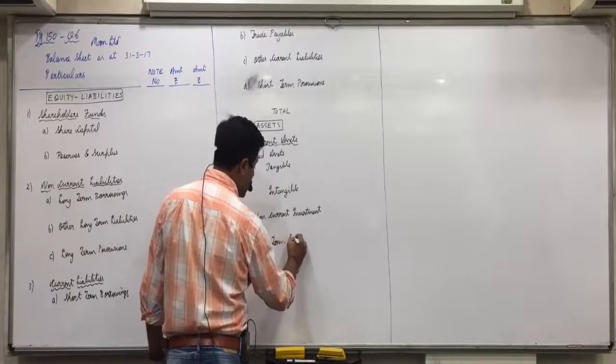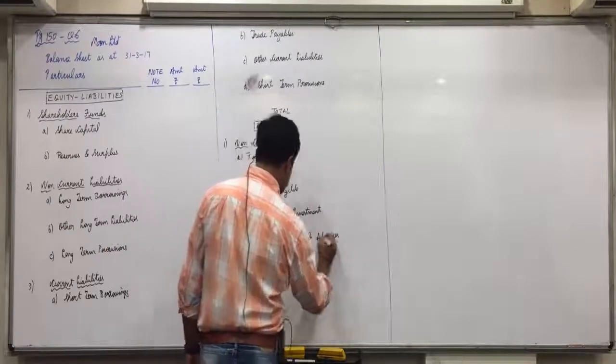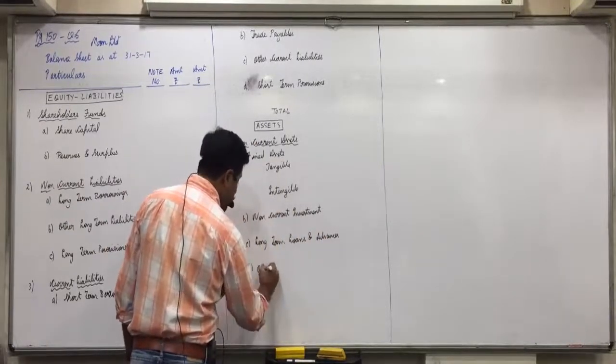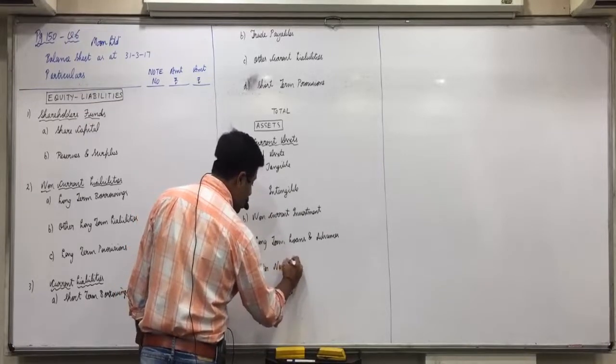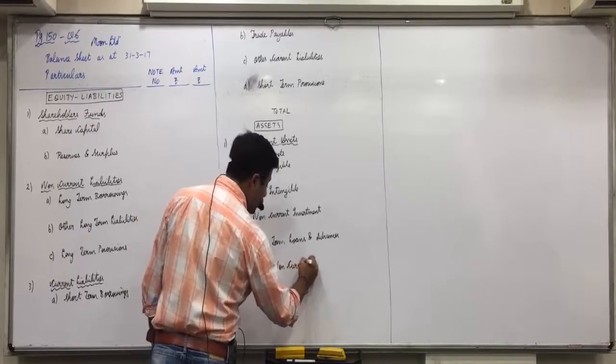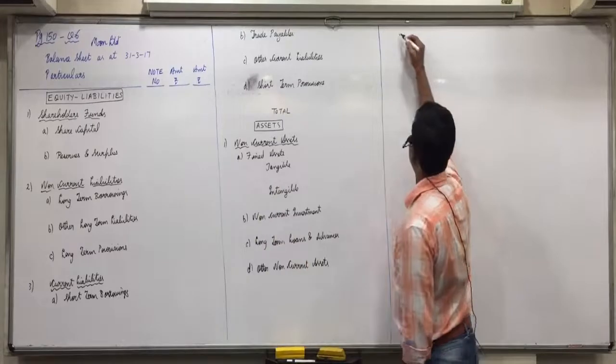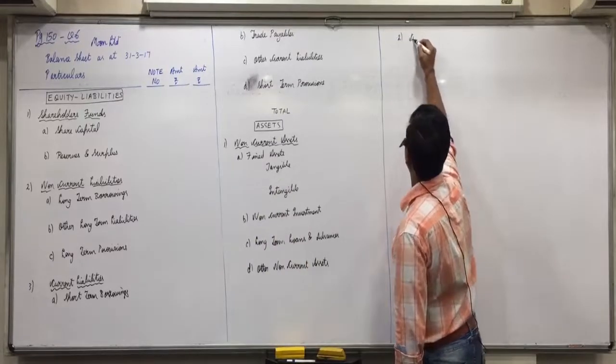Long-term loans and advances, leave one line. O, other non-current assets, leave one line. Then current assets.